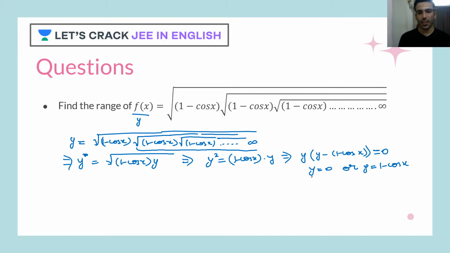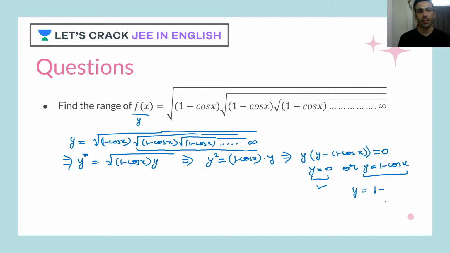Let's consider this as true, because it can happen: when cos x becomes 1, it would become 0. Now let's take this case. As we know, cos x keeps changing its value from -1 to 1, correct? So the lowest value of y would become what?